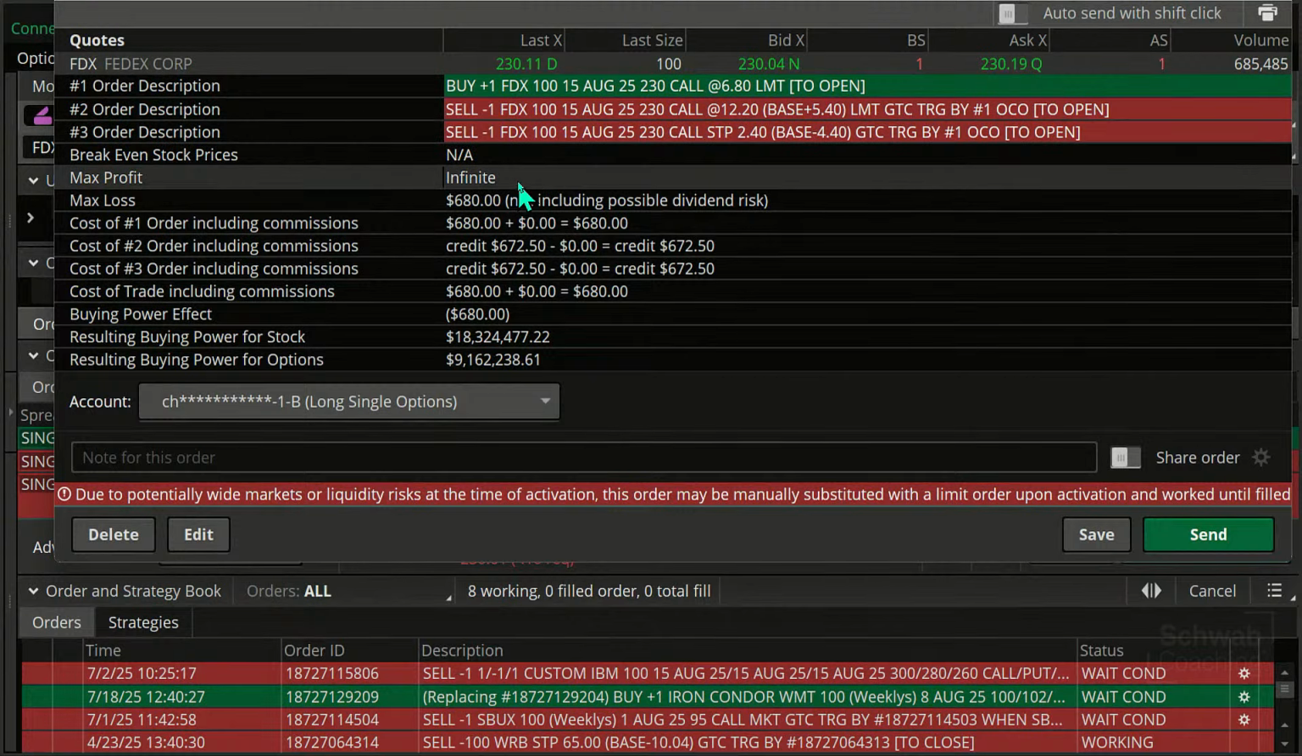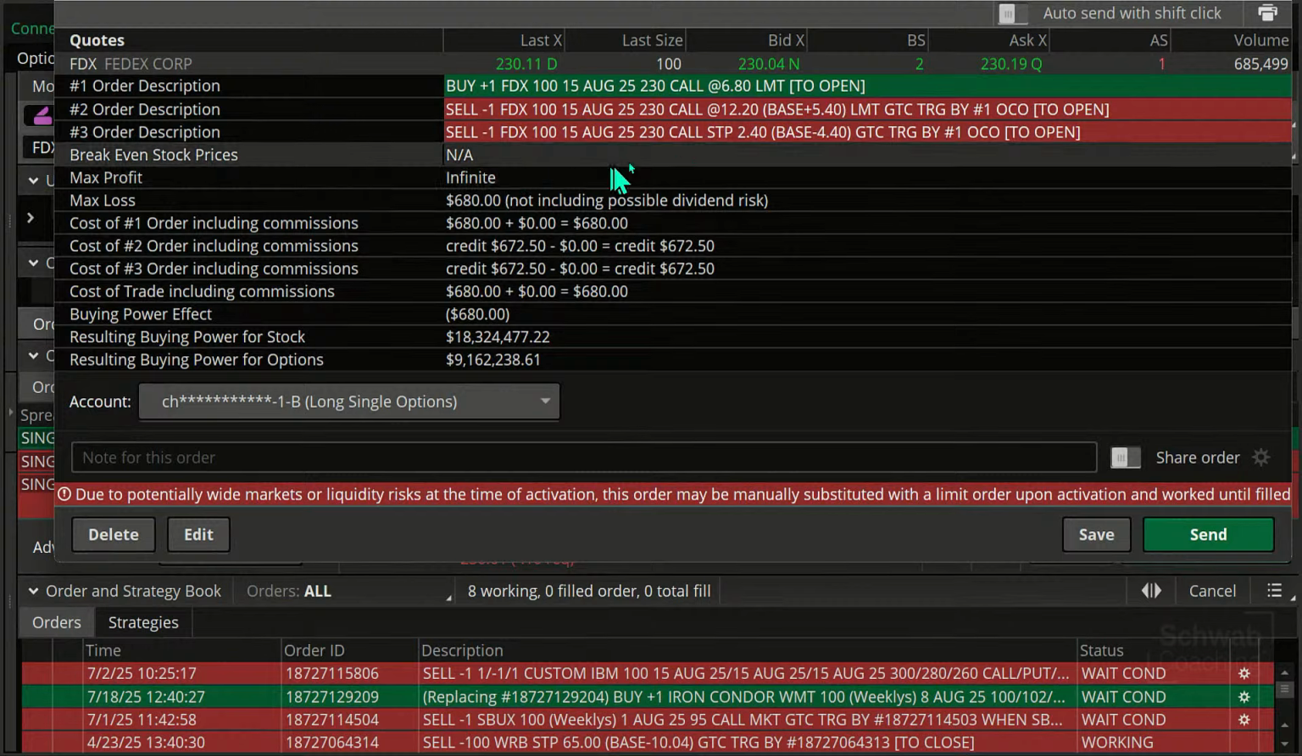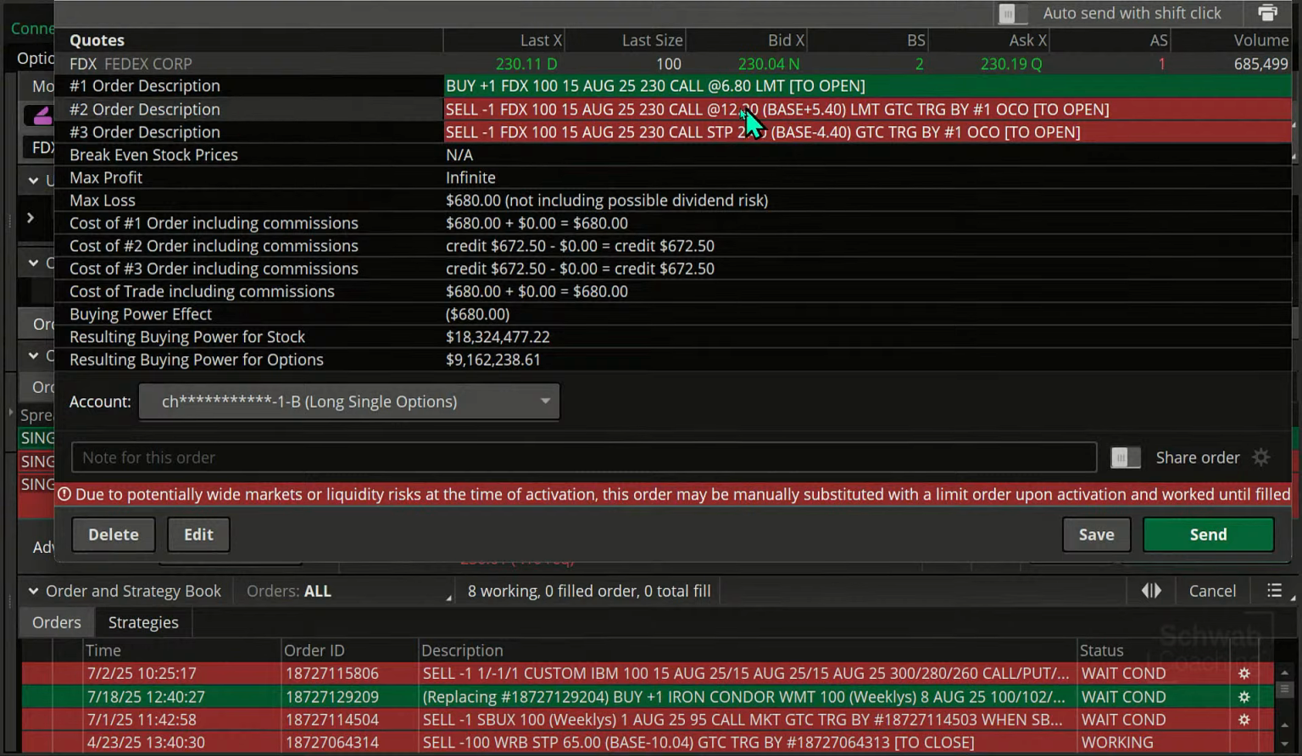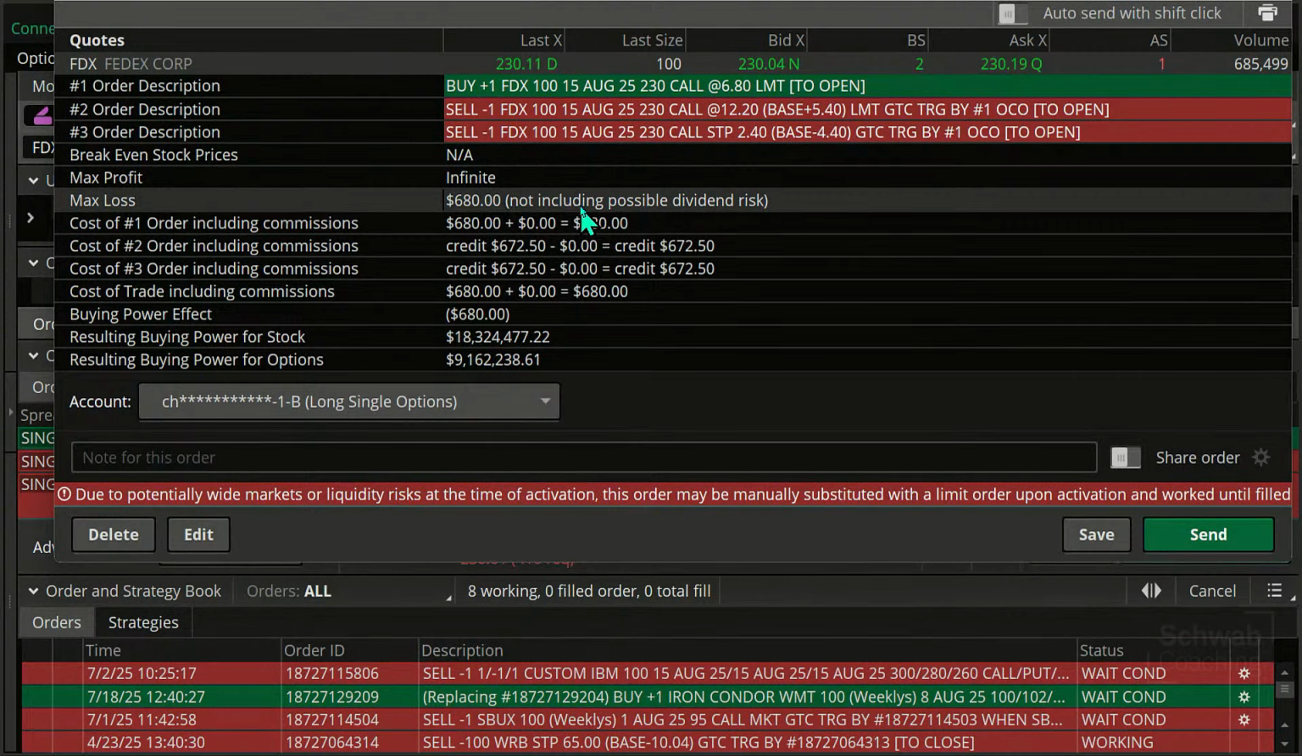Max profit is theoretically infinite. That's because long options can go up and up, theoretically, but more than likely we'll get limited out of the order around the 12.20 level, although we don't know exactly what price that will be. Max loss, $680. We could lose everything. Even though we have a stop order on it, we could lose everything. We just don't know there.